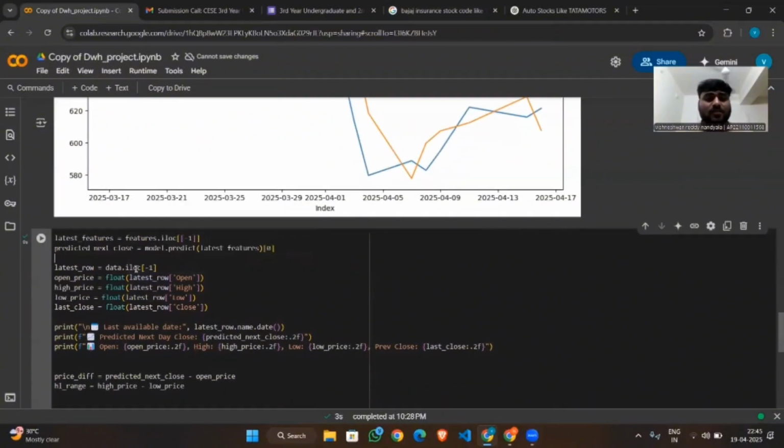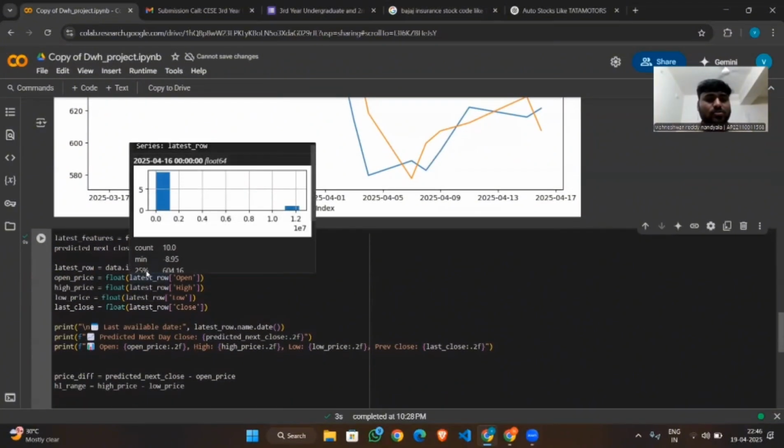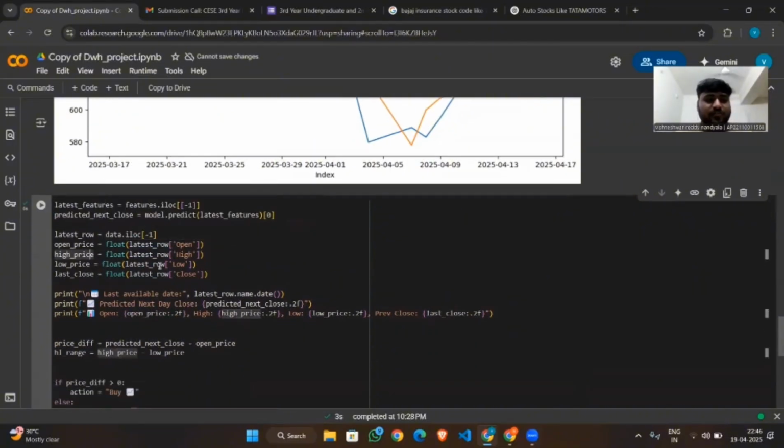Now these are the lines to show the latest features. If I want to predict the next day price, we take the latest available row from the features and predict the next day closing price. Here it displays the latest information. It will print the predicted close and the stock's open, high, low, and previous close values for better insight.